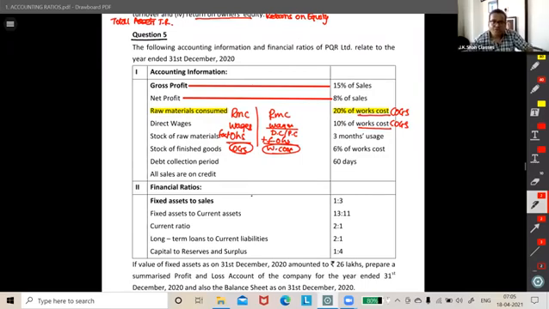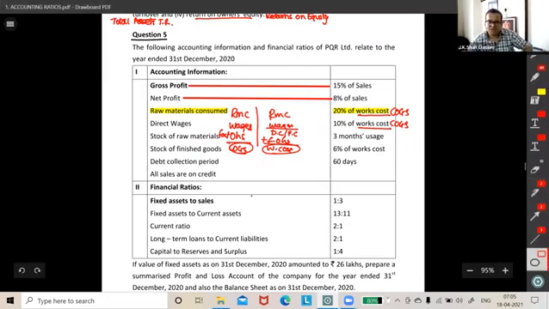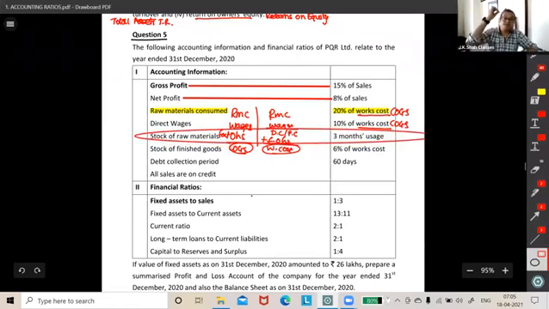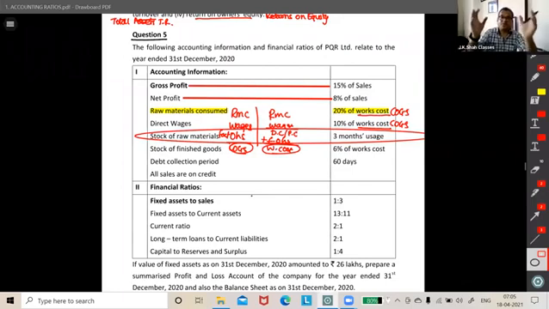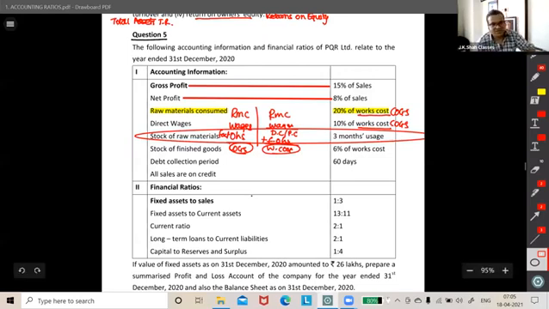Okay. Stock of raw material, guys. This reminds me of working capital. Stock of raw material is 3 months usage. So how do we calculate stock of raw material? We take raw material consumed into 3 by 12. Correct? Right? Stock of raw material is 3 months usage. Go to the income statement, take out the figure of raw material consumed into 3 by 12. That is stock of raw material. Right, people?